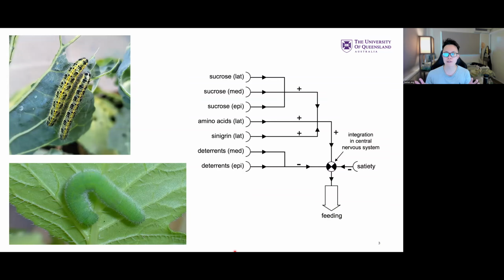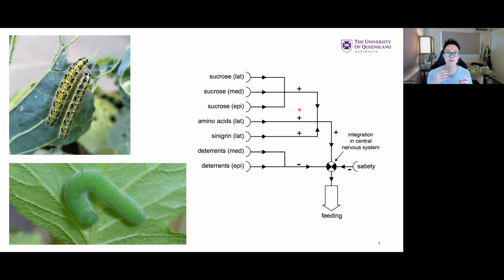Let's have a look at this very, very simple flow before I talk to you about these cabbage white caterpillars here. The way to look at this diagram is basically acknowledging that there are many different molecules or compounds out there. Some act as deterrents to feeding, while others act as sort of positive reinforcements that stimulate feeding. So you've got deterrents and the opposite. So all of these things with a plus, they're stimulants, right?